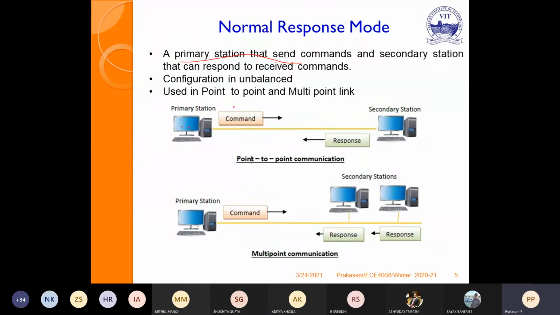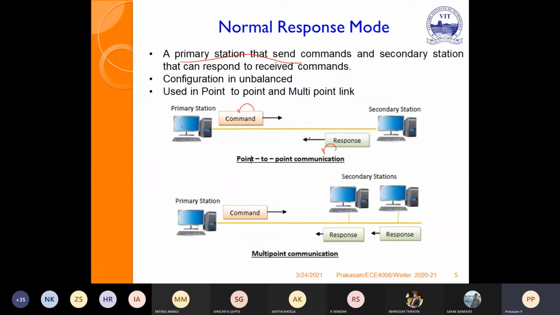Always in normal response mode, the primary station will send the commands and the secondary stations will respond with respect to the commands. That is the difference between NRM and ABM. In NRM, always the primary station will send a command only, and secondary stations will respond based upon the received commands.